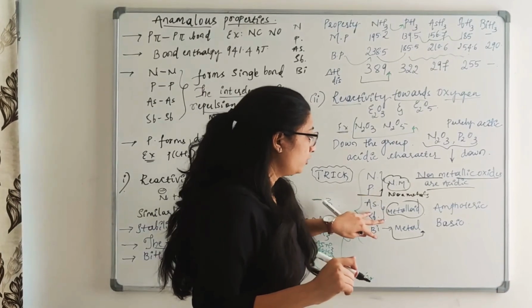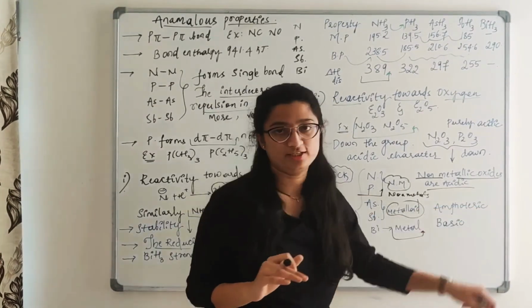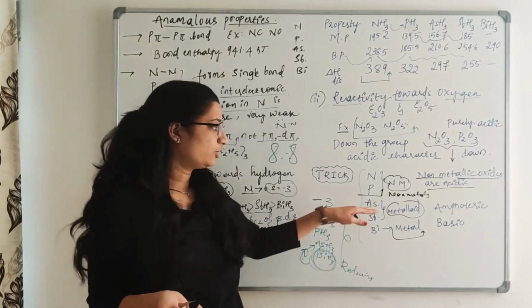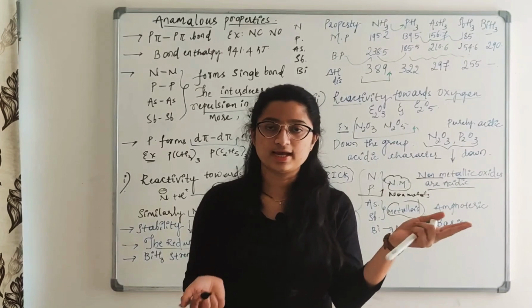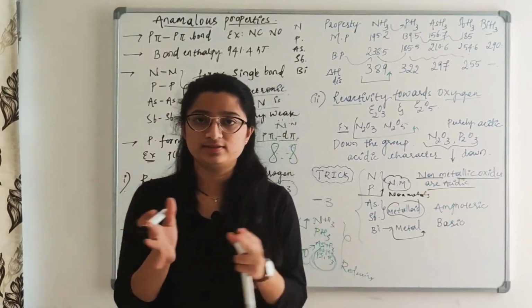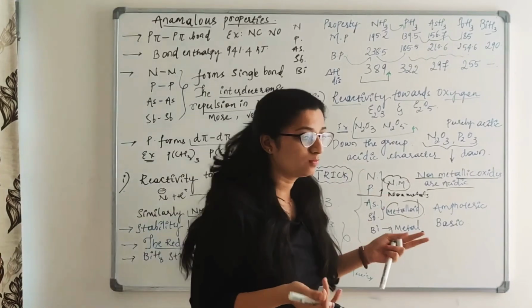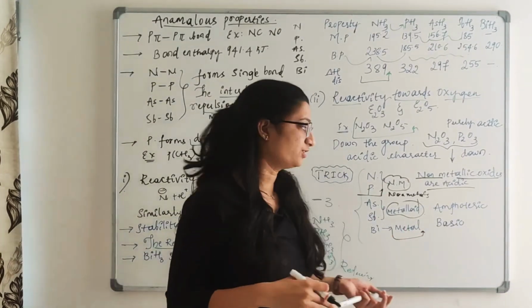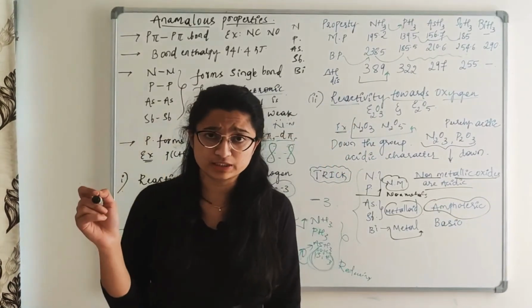The metalloid oxides are always amphoteric in nature. What is the reason? Metalloids show the properties of metals as well as non-metals. They lie between these two. That is why they show both acidic as well as basic nature, and that is why we call them amphoteric compounds.